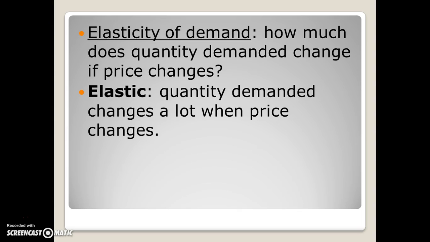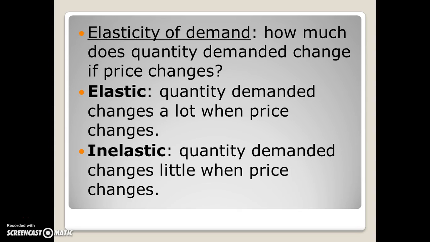So an elastic demand means that quantity demanded changes a lot when price changes. So for a product, if the price is raised, people buy a lot less of it. And if the price goes lower, people buy a lot more of it. That's still the law of demand, but this talks about a lot of change happening.